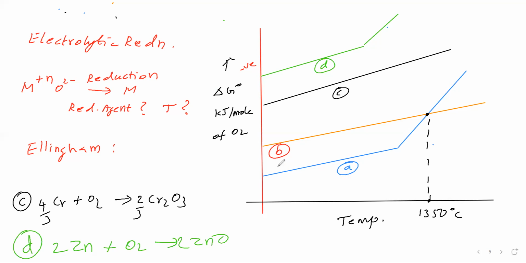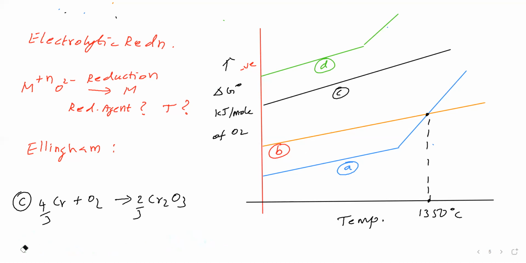Here this graph, you see this graph, all the curves are having a positive slope. Why all the graph is having positive slope? When we convert metal into metal oxide, the delta G versus temperature graph is positive. Why is it so? That we'll see. The graph is having positive slope. What is the reason? That point we'll see.